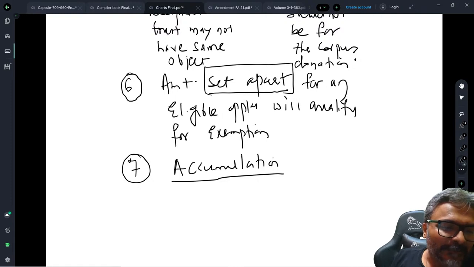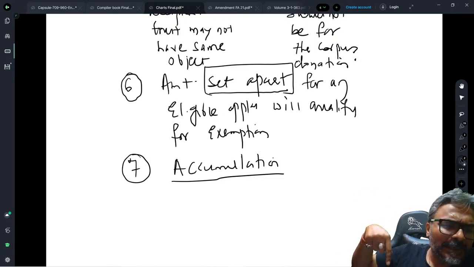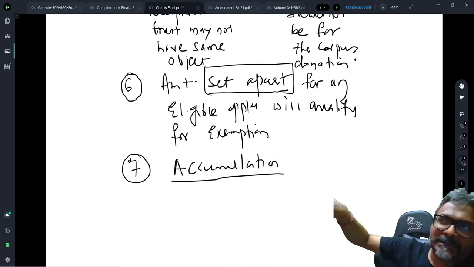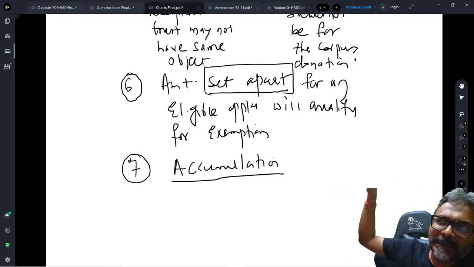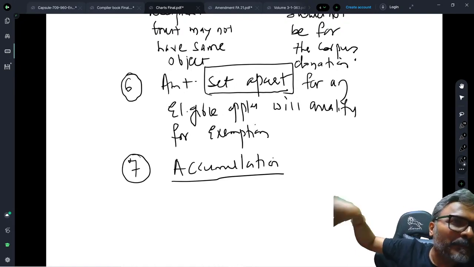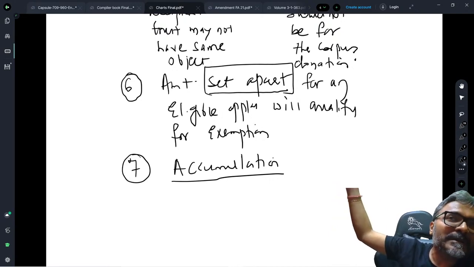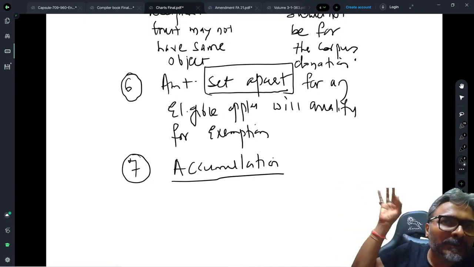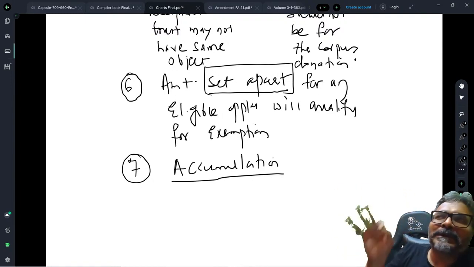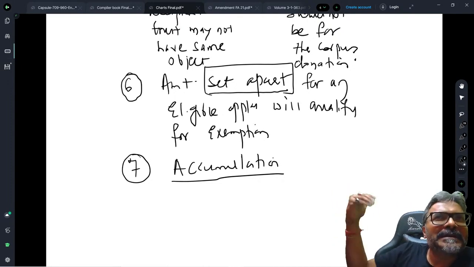In case income is applied for constructing a building which is owned by the trust and claimed as application, but we don't get any income out of it. Yeah. See, this nexus is not required to be established. If I have done the application for the property, the property should be of the trust. Whether the property fetches the income or not has got no relevance. What is important is that the property for which you are spending the money should be the trust property. That will be considered as the eligible income.